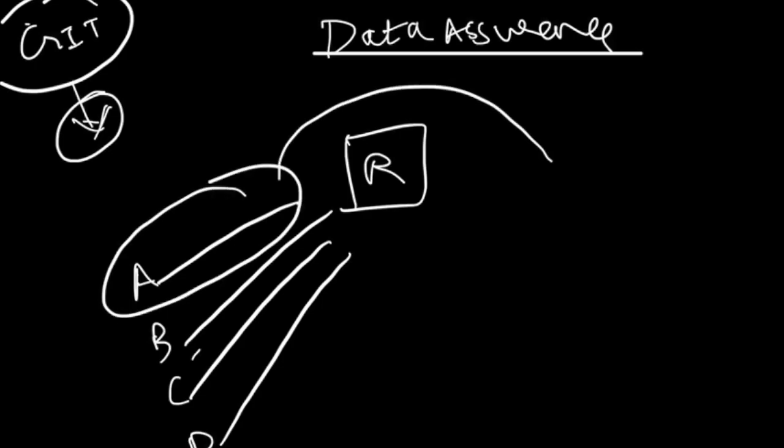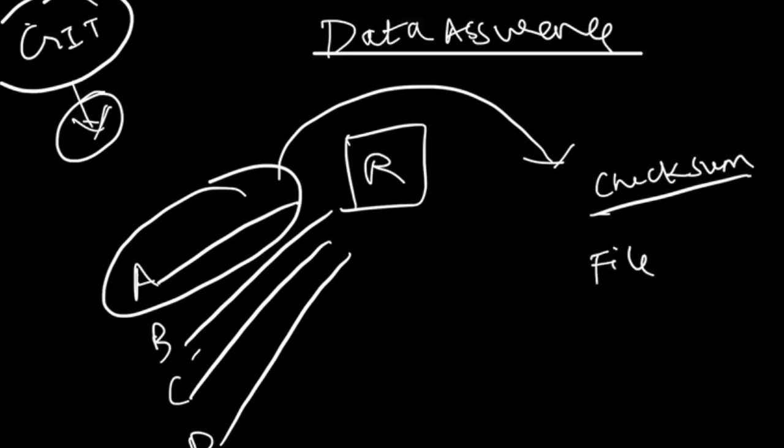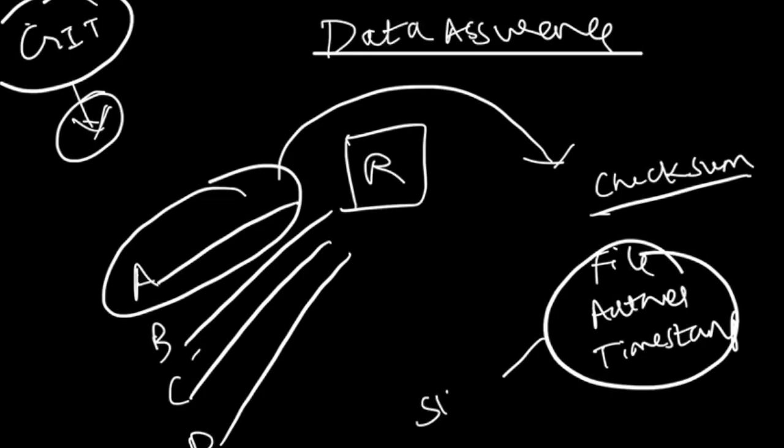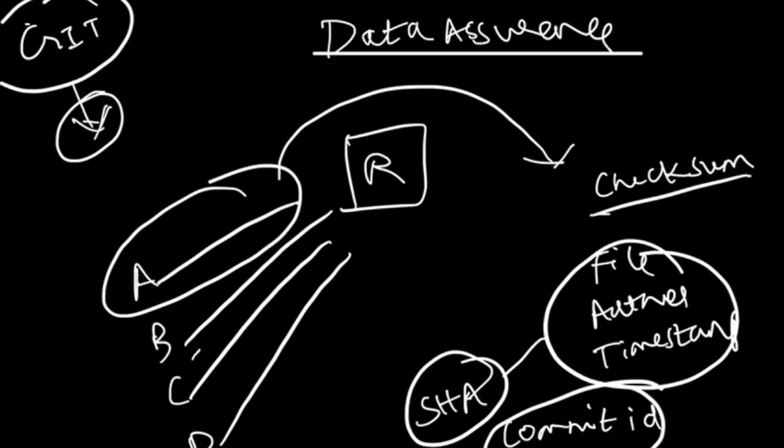So what is a checksum? In the context of Git, it takes the file details, the author details, and the timestamp, and it creates a cryptographic hash using the SHA algorithm, and it creates a commit ID out of it. So each and every commit is unique, and all the commits will be tracked. That way it maintains the integrity of all the changes done by each and every contributor,